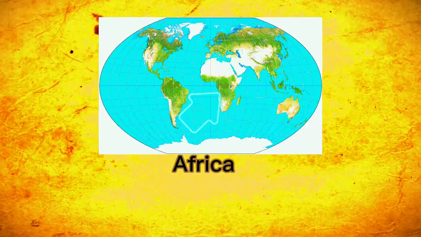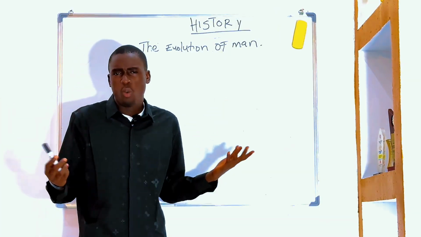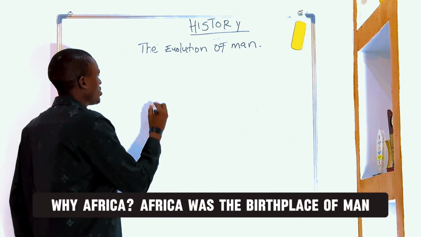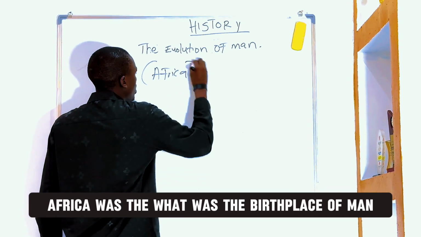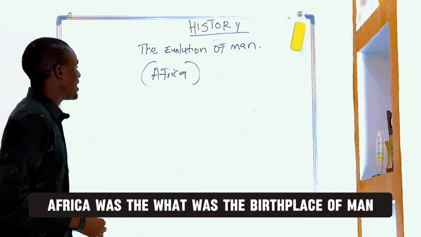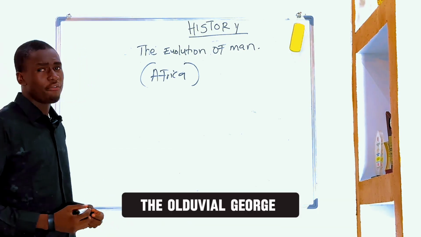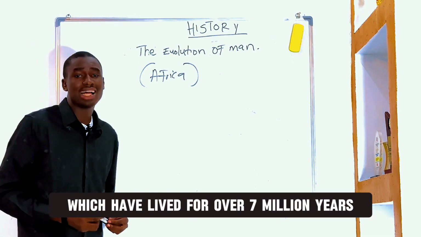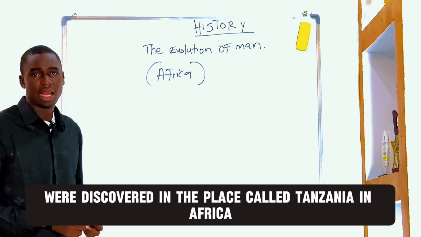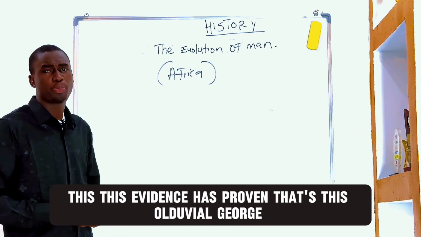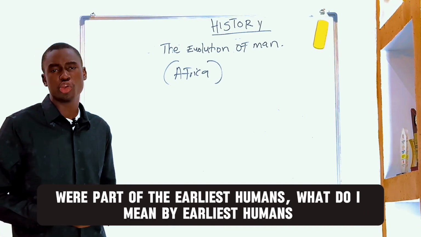Africa. Why Africa? We have other places in the world, we have Europe, we have Asia. Why Africa? Africa was the birthplace of man. Archaeological evidence has been able to prove that the Oldowan remains, which lived for over 7 million years, were discovered in a place called what? Tanzania in Africa. This evidence has proven that these were part of the earliest humans.